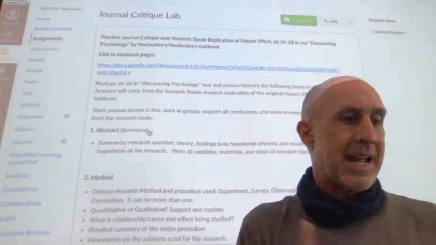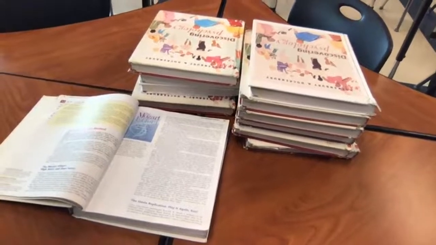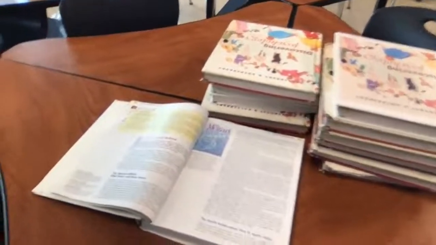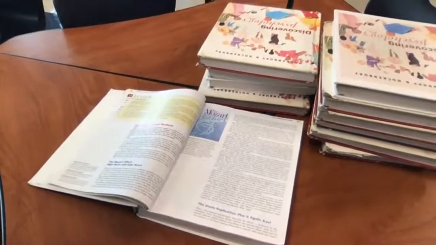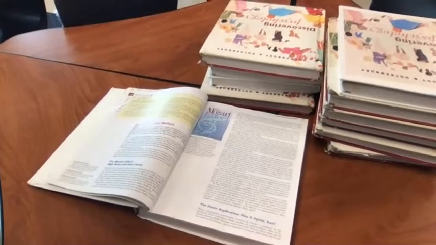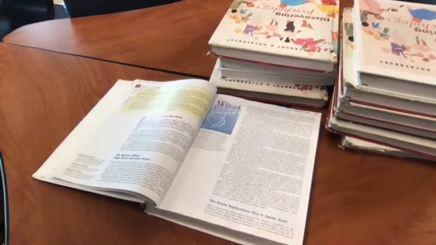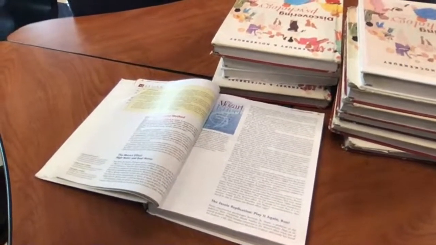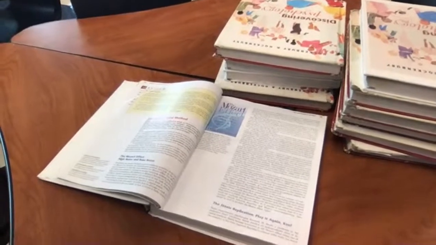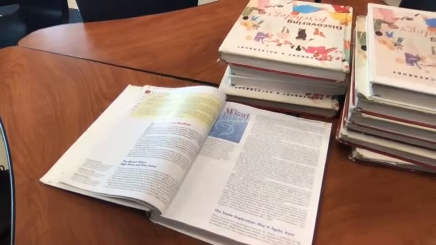What's going to happen is you're actually going to be using an older textbook, the Discovering Psychology Hockenberry and Hockeray book. It's kind of reddish. You'll notice they actually put a journal critique in the textbook. There are 4 pages of a real journal and its critique. That's the research journal we're going to critique together as a class for journal critique number 1.